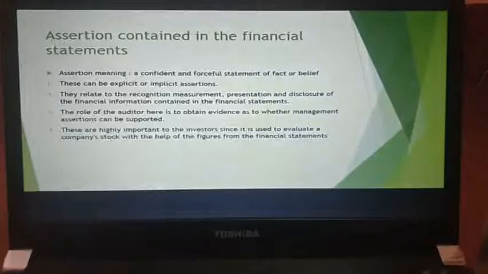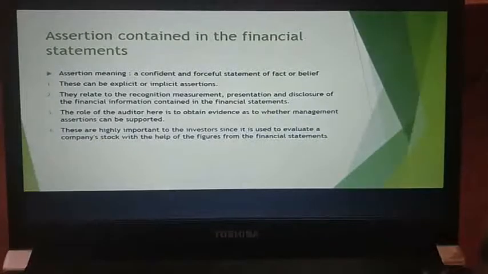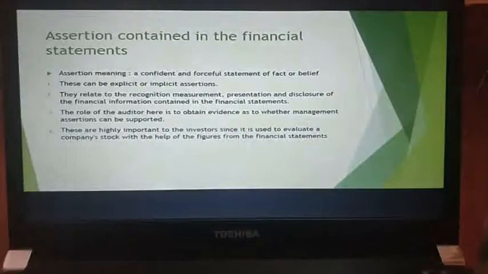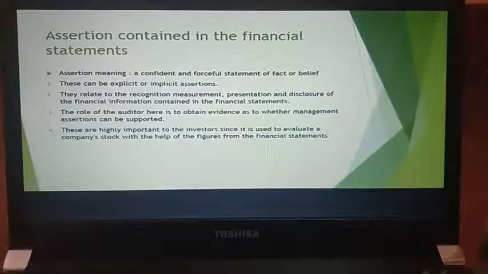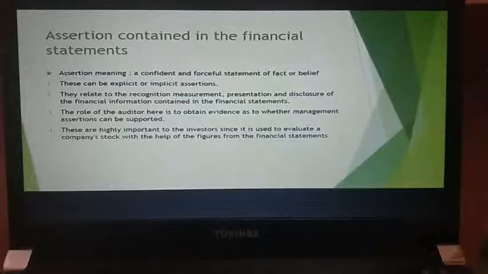These are the assertions that are contained in the financial statement. Now, what is the meaning of assertion? Assertion is nothing but a confident and forceful statement of fact or belief. These assertions can be explicit or implicit. They can relate to the recognition, measurement, presentation, and disclosure of the financial information which is contained in the financial statements. Basically, they can relate to recognition, the measurements, the presentation, and the disclosure of the financial information which is contained in the financial statements.